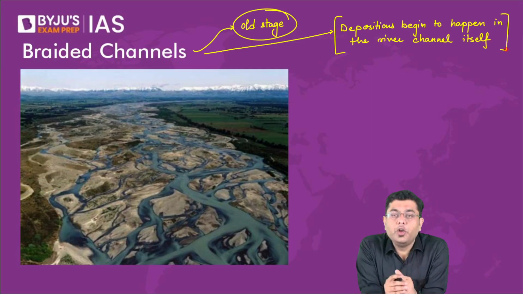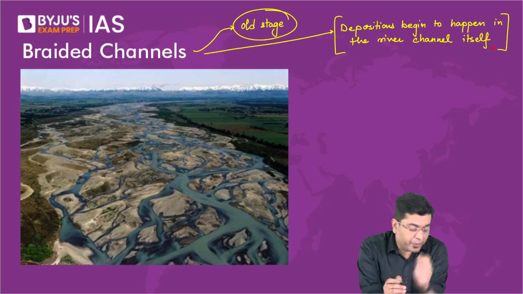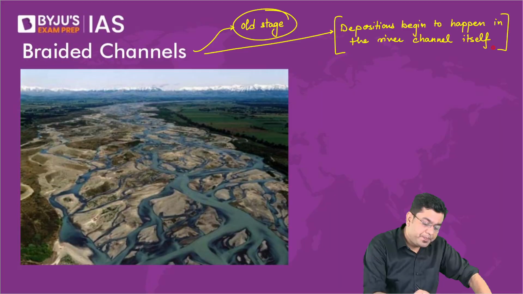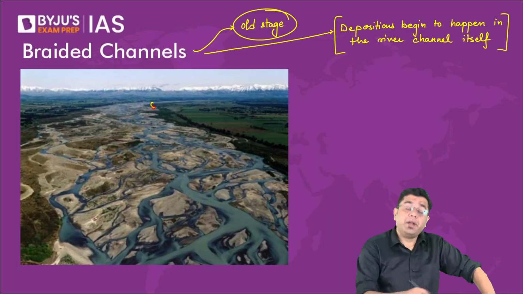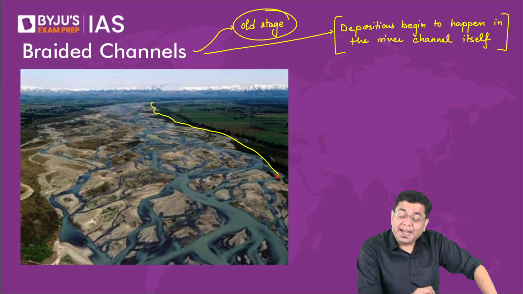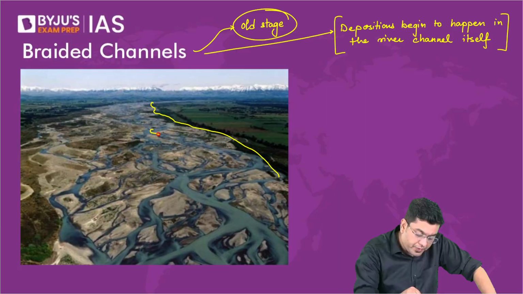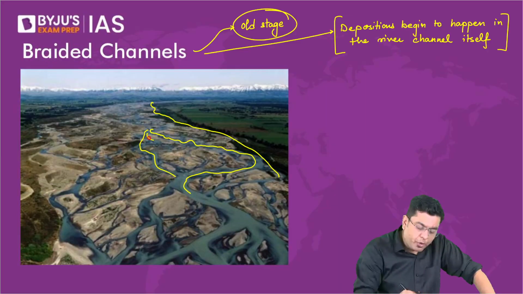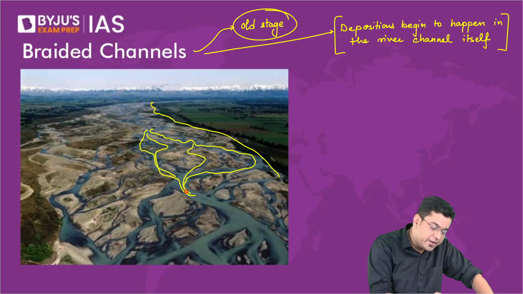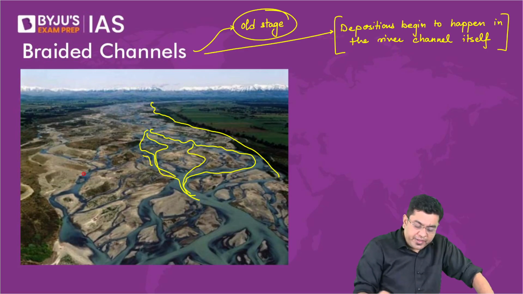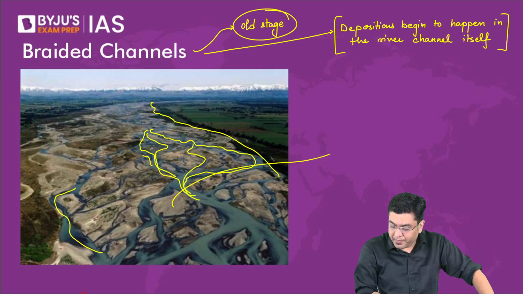Now, if a particular river is flowing and the depositions, observe this is your river channel. Observe how the depositions have happened within the river channel. In that case, the streams get subdivided into multiple smaller flows, and you won't be able to figure out which is the main stream here. The entire flow is basically inhibited by these multiple streams which are generated. All these that you see are nothing but deposits.